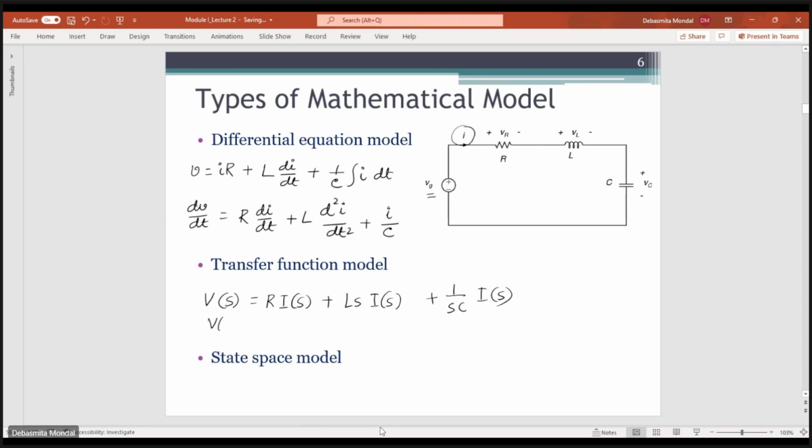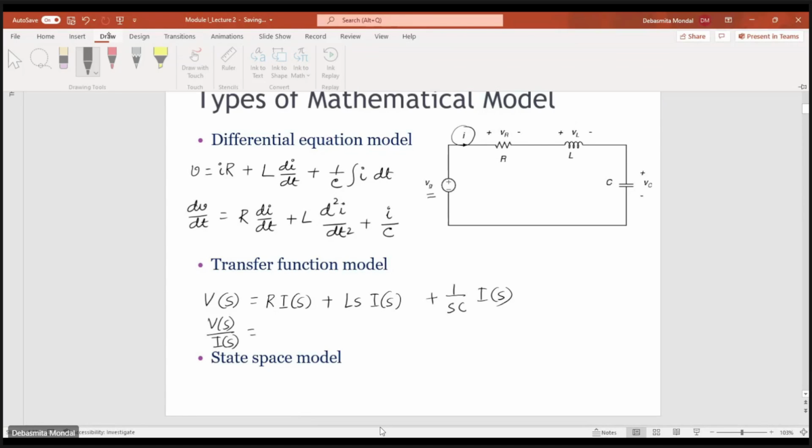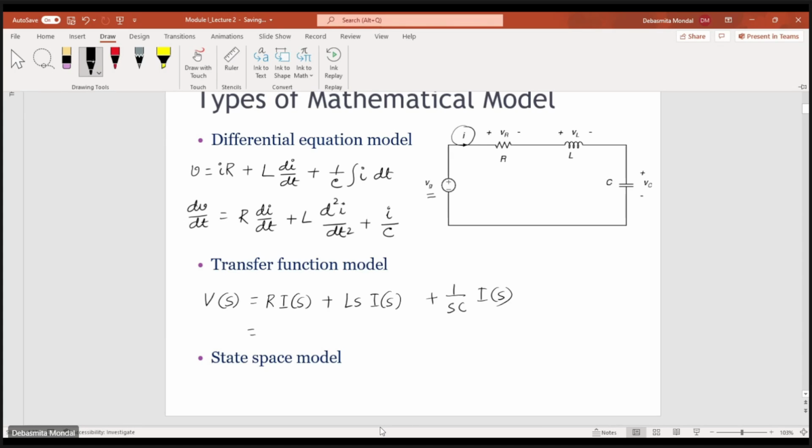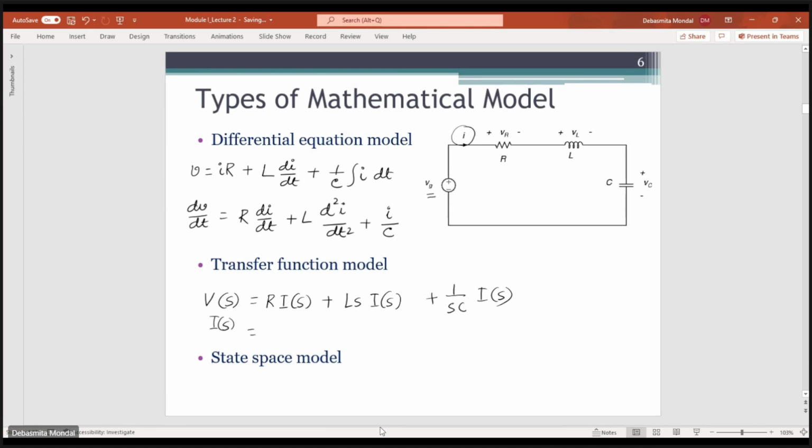And if we write it in output by input form, that will be equal to 1 by R plus SL plus 1/SC. This is in the frequency domain, because we have taken the Laplace transform.